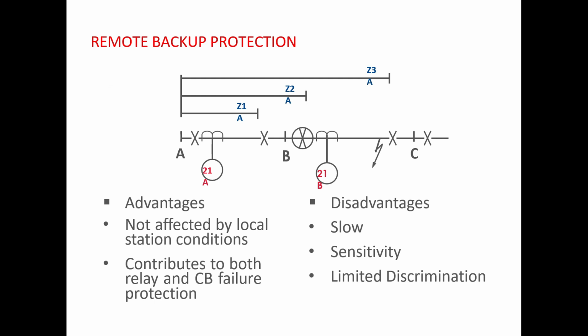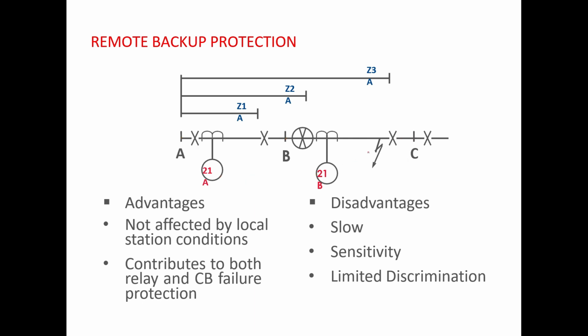Only thing that I am going to discuss is, now suppose there are 3 transmission lines, one between substation A and B, second transmission line is between substation B and C, and third transmission line is between substation C and then the next substation, suppose D. And this 21, as you are already aware, is for distance. So 21A means distance protection at substation A, 21B is for distance protection at substation B, and likewise you may have a protection over here which is 21C, that is distance protection at substation C.